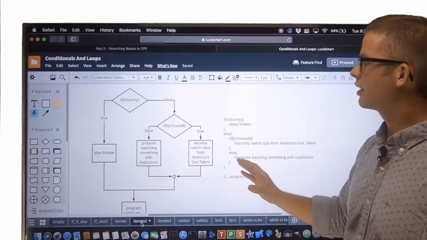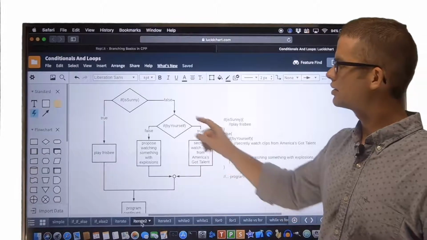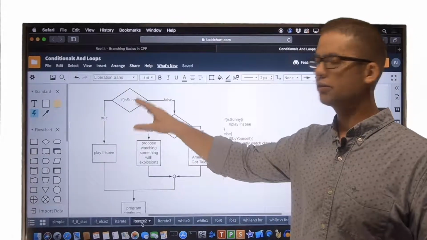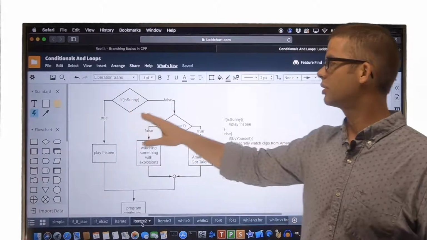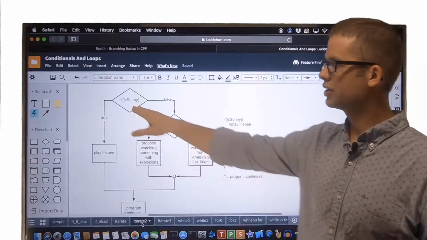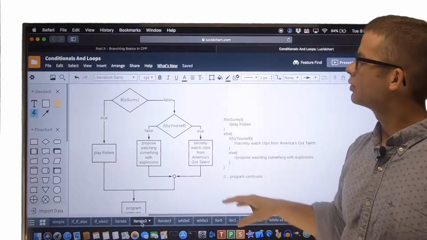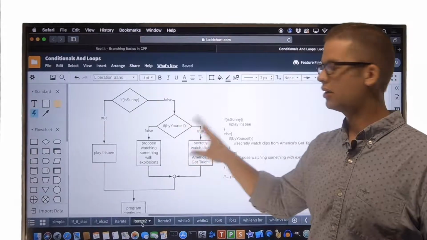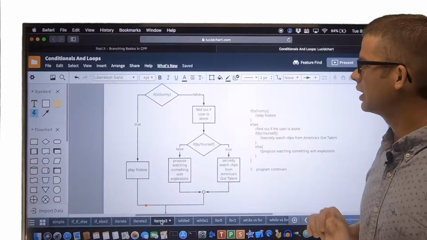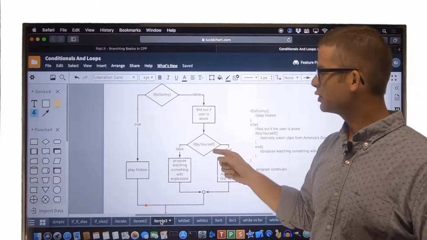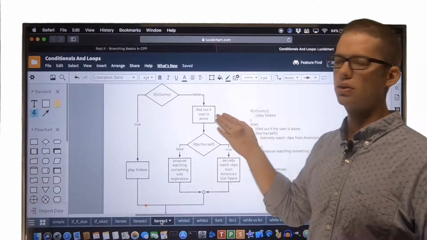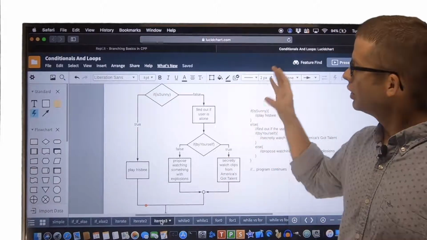Now, it's not necessary that the second decision, or the nested decision in this case, be immediately following the first decision. There might be some things that we need to do on this side of the initial if-else branch, regardless of whether or not you're by yourself. And that's the case here. If we think about it a little bit, we may realize that in order to make this decision, we need to know if the user is alone. And so we'll ask that here.